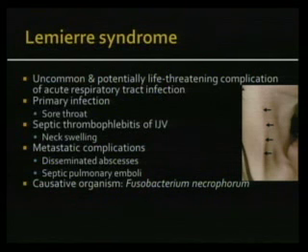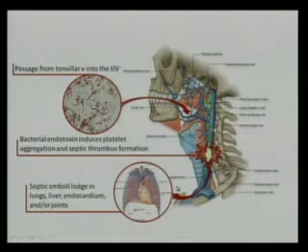Coming to Lemierre syndrome, this is an uncommon and life-threatening complication of acute respiratory tract infection. The primary infection is a sore throat. Then you get septic thrombophlebitis of the IJV, and that gives rise to this neck swelling. Here you see that there's thrombophlebitis of the external jugular vein. And then you get metastatic complications with disseminated abscesses and septic pulmonary emboli. The causative organism is Fusobacterium necrophorum. And I'll show you what the pathogenesis is.